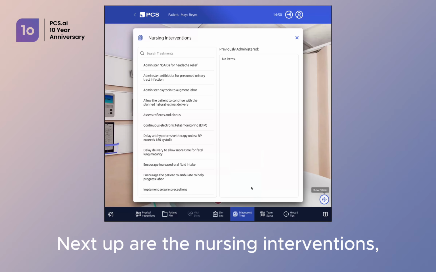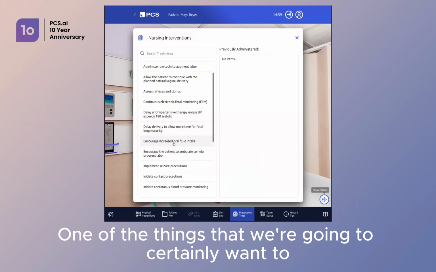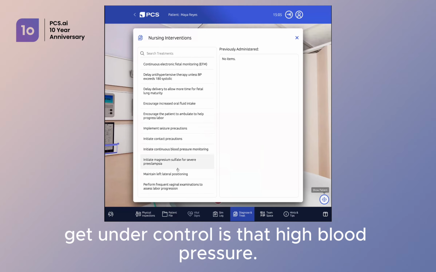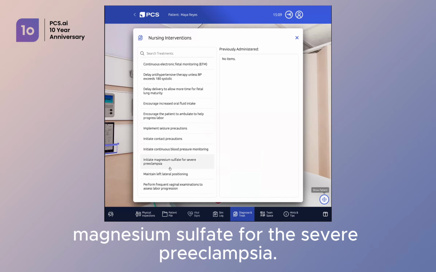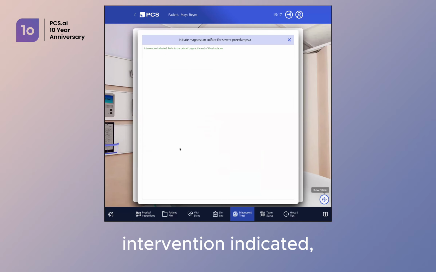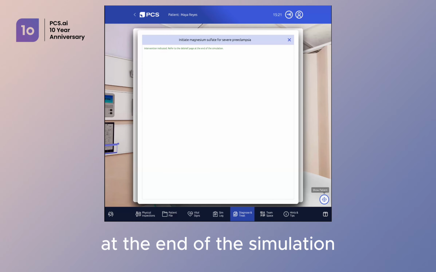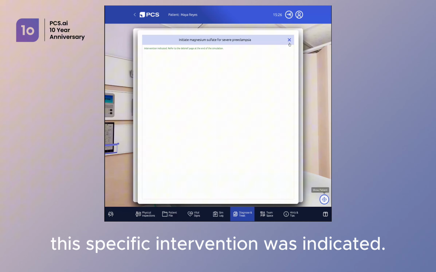Next up are the nursing interventions. So, what possible actions I can take to help with the patient. One of the things that we're going to certainly want to get under control is that high blood pressure. So I do have the option to initiate that magnesium sulfate for the severe preeclampsia. So when I click on that, I will get intervention indicated, and also to refer to that debriefing page at the end of the simulation to learn more about why this specific intervention was indicated.